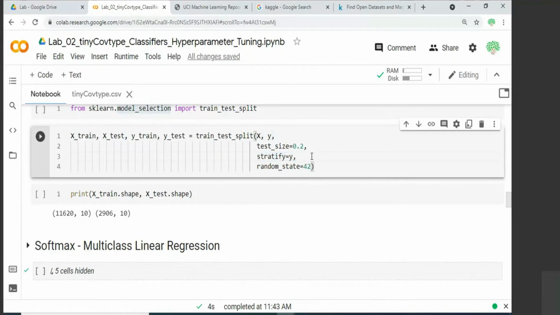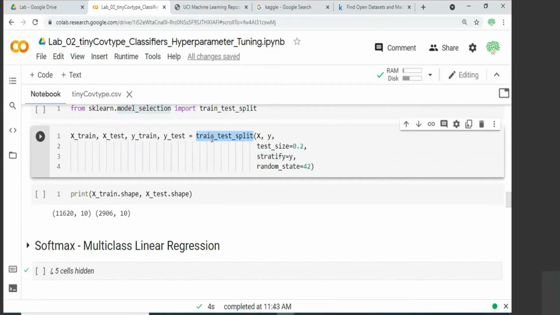For regression, there are no classes, so you only have one particular data set. There is no need to specify stratified splitting for a regression data set. But when you are splitting a classification data set, we have to be careful about splitting it using stratified splitting so that we preserve the proportion of the samples.